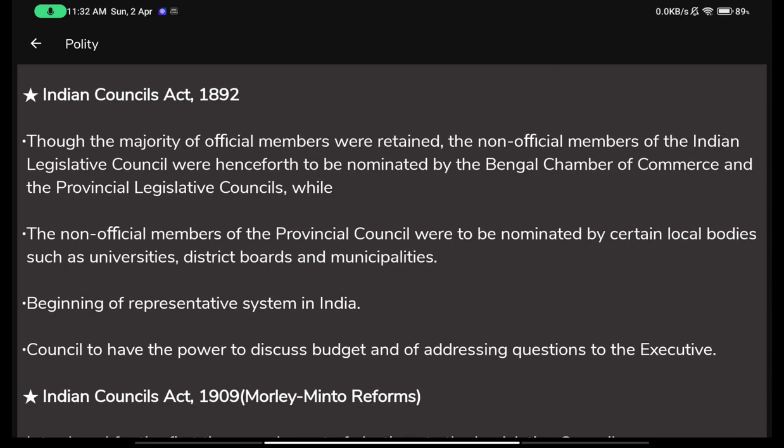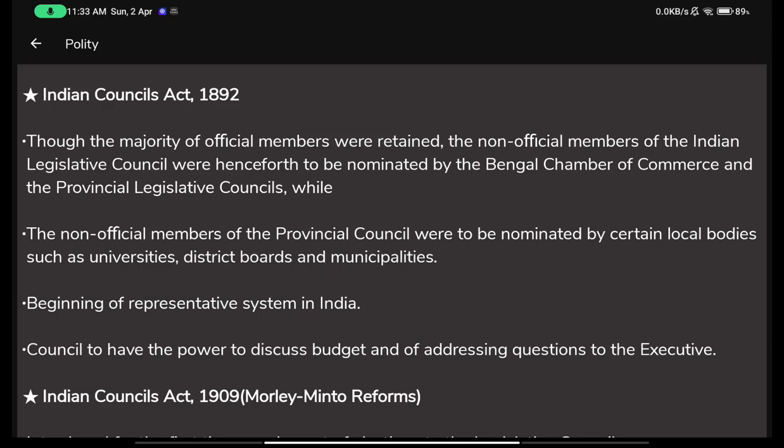Now comes the Indian Councils Act 1892. Though the majority of official members were retained, the non-official members of the Indian Legislative Council were henceforth to be nominated by the Bengal Chamber of Commerce and the provincial legislative councils. Obviously they had a tenure of four or five years, and after that they would have to be re-chosen. This work of re-choosing the non-official members was given to the Bengal Chamber of Commerce and the provincial legislative councils, that is, the legislative councils of their own particular areas.